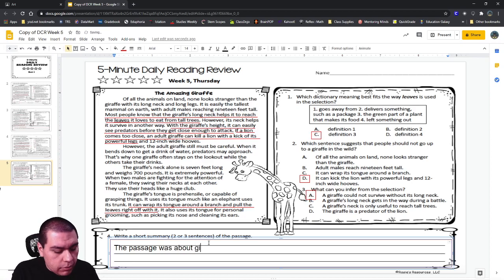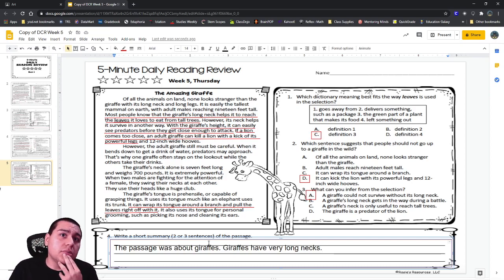So the passage was about giraffes, right? What did they tell us about giraffes? Because our passage didn't just say giraffe, giraffe, giraffe. What did they tell us about giraffes in this passage? Christopher, what did they tell us about giraffes? That it has a very long neck. Okay. Giraffes have very long necks.